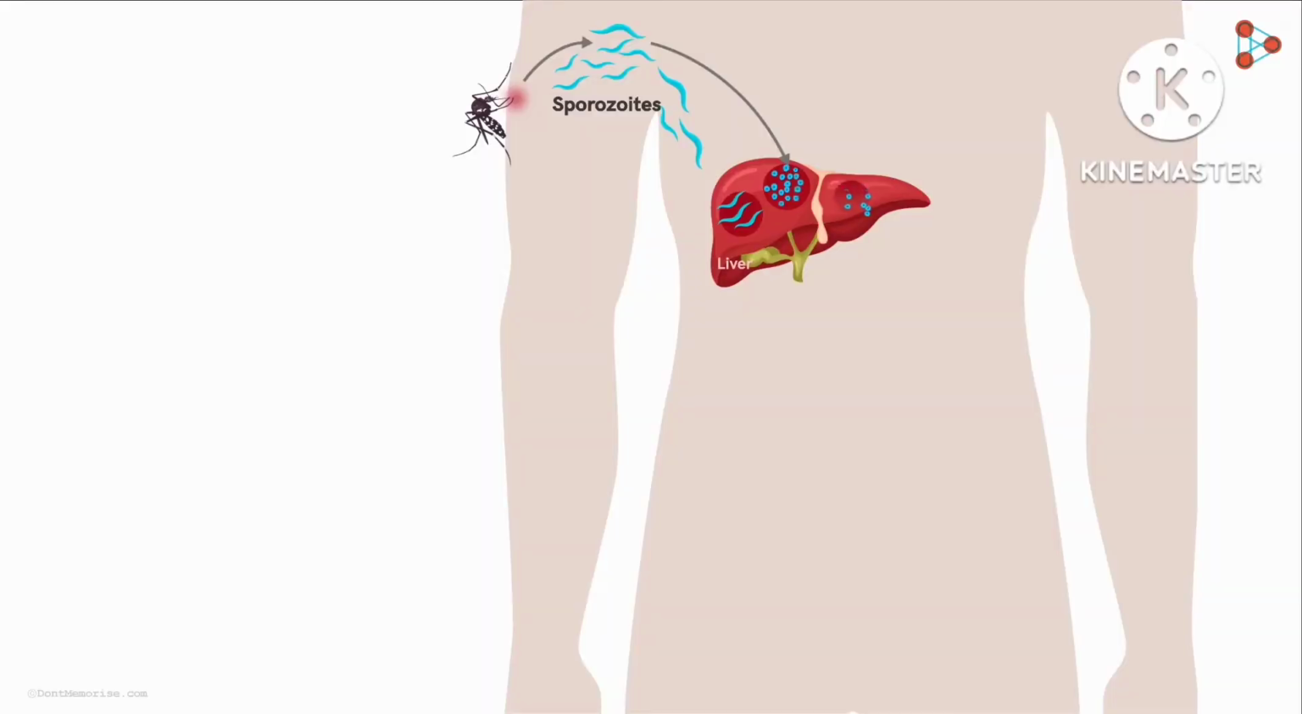The form in which they are released into the bloodstream is known as merozoites. These merozoites now target the RBCs. Now, in the RBCs, the merozoites develop into a ring-like structure called the trophozoite. This form can have two fates.